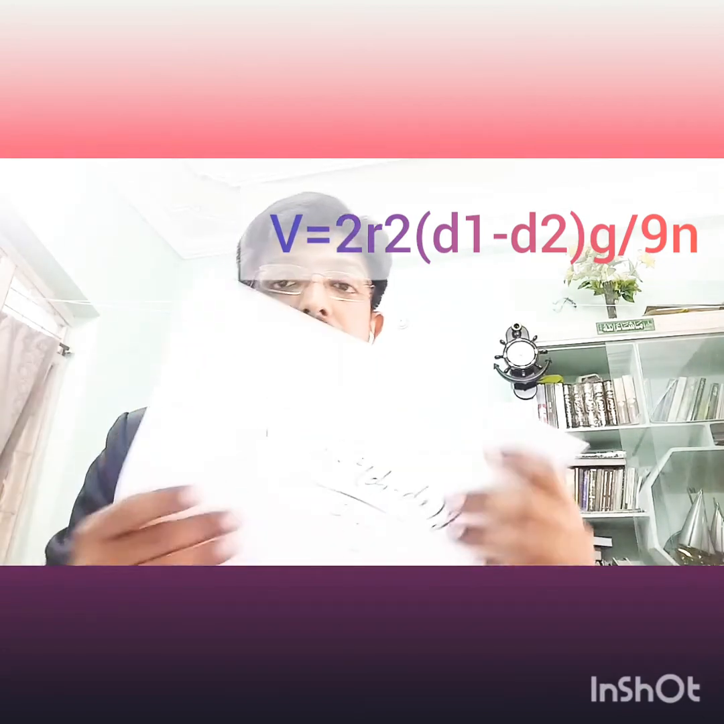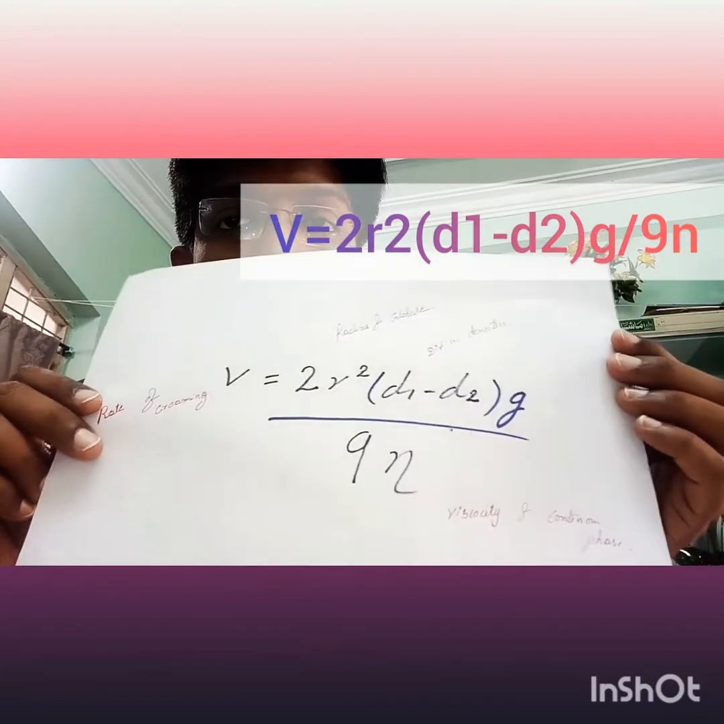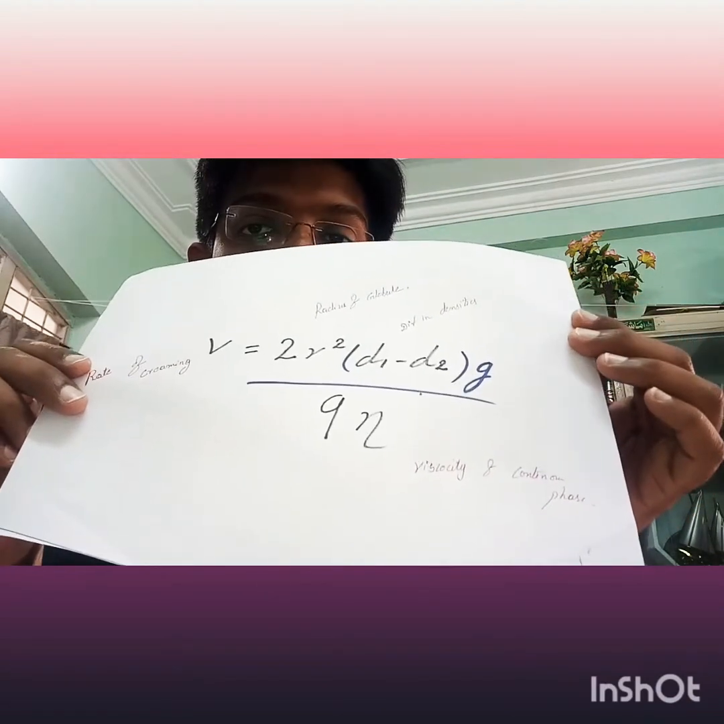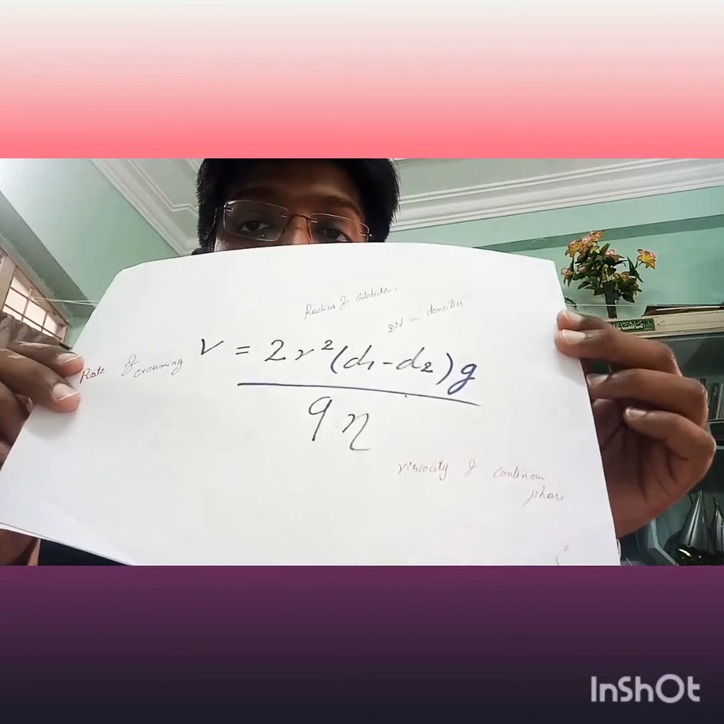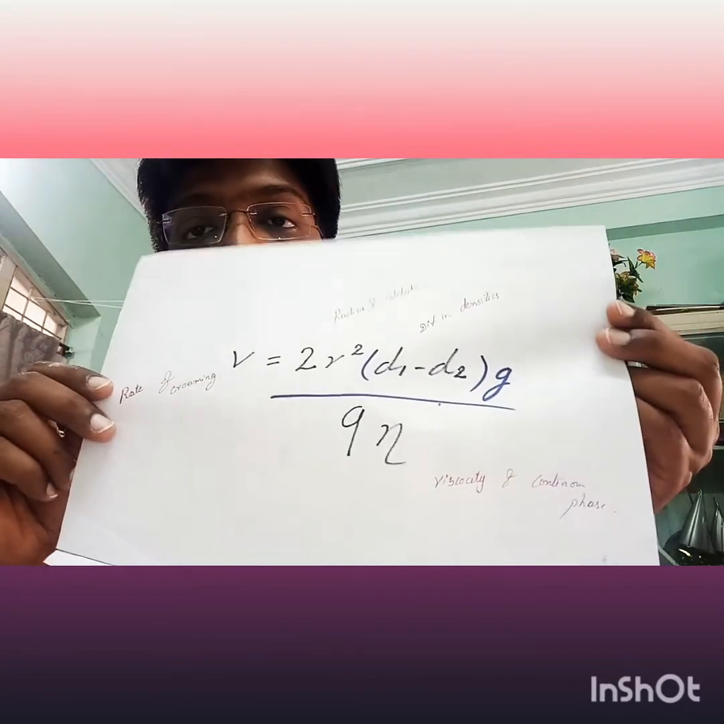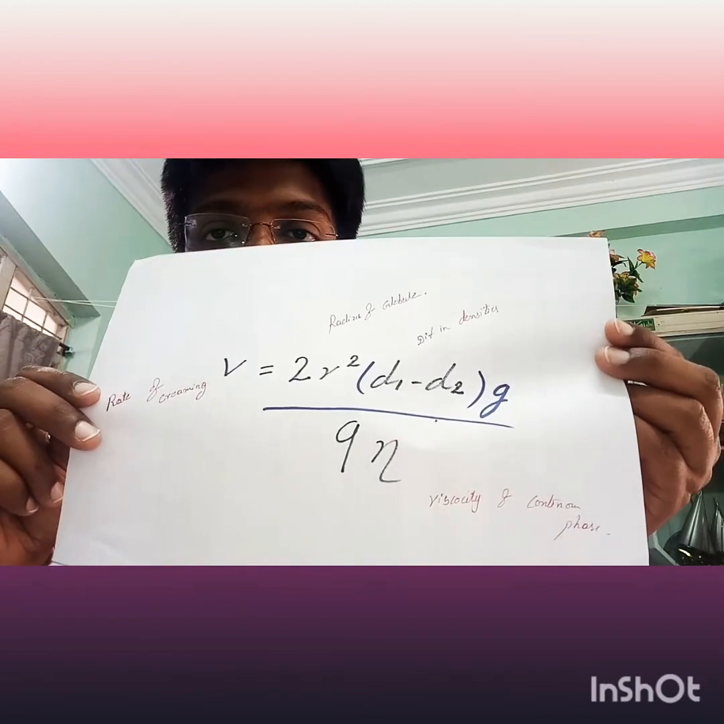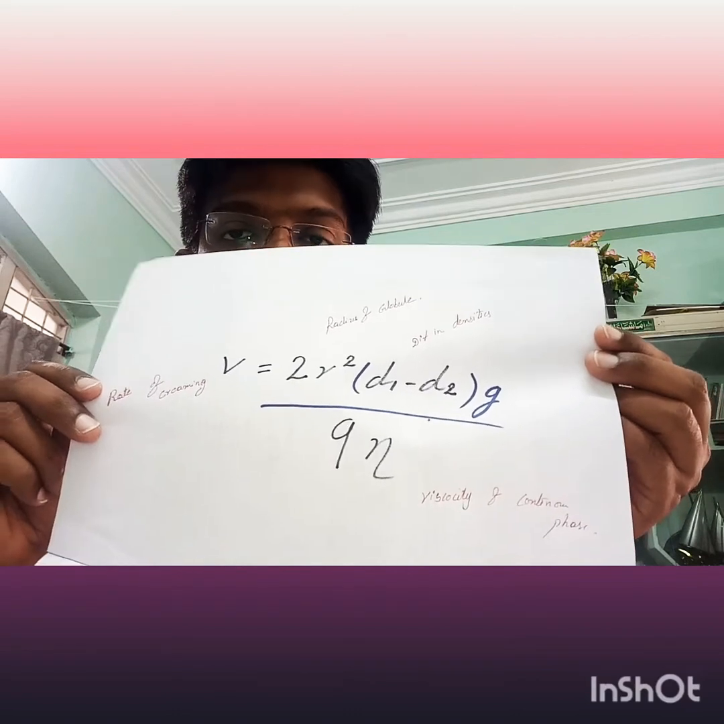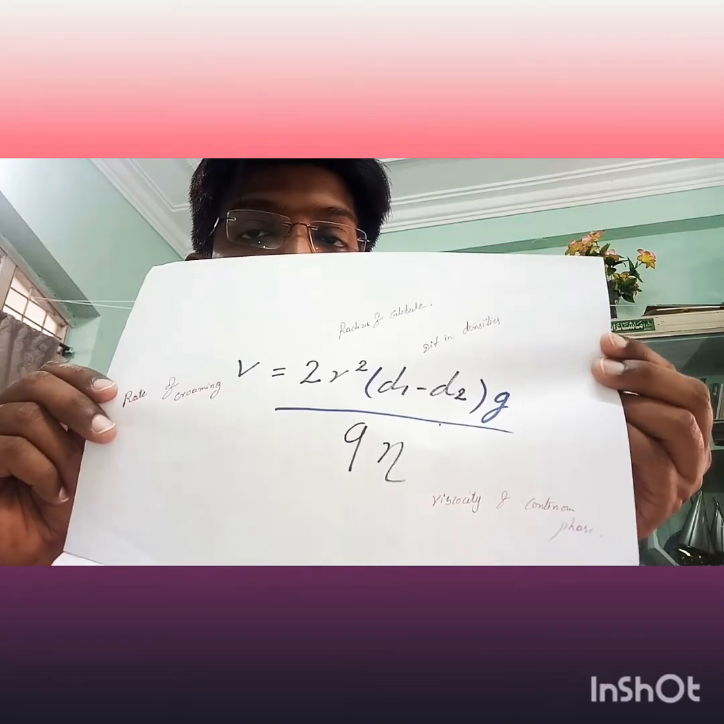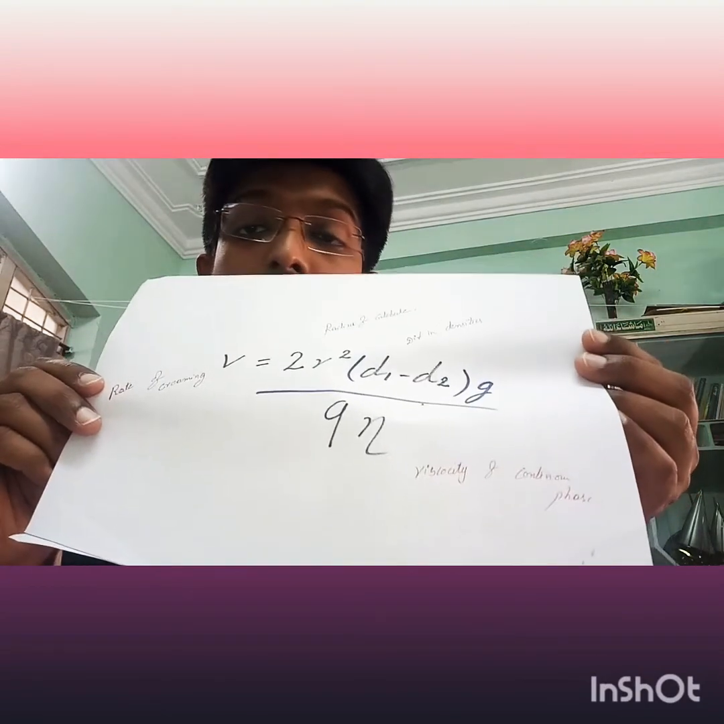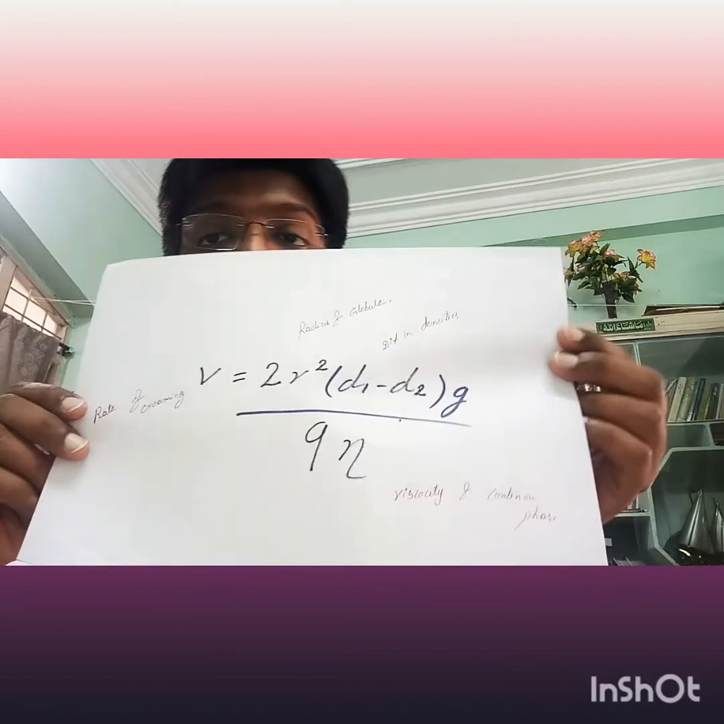The rate of creaming can be explained by this equation: V, the rate of creaming, is equal to 2r squared, where r stands for the radius of the globules, into (d1 minus d2), which is the difference in the densities. d1 stands for the density of the dispersed phase and d2 stands for the density of the continuous phase. Then g, gravity, is a factor, and at last, divided by 9 eta, viscosity is the other factor. So how are they going to affect it?